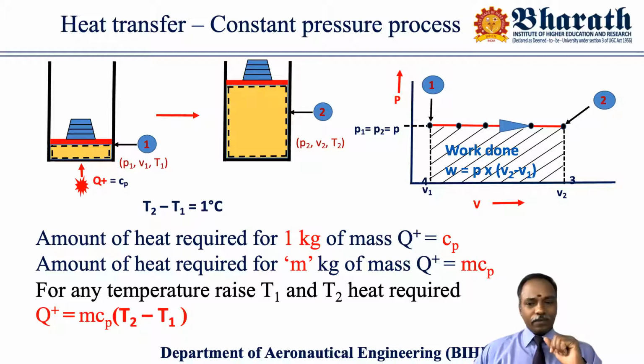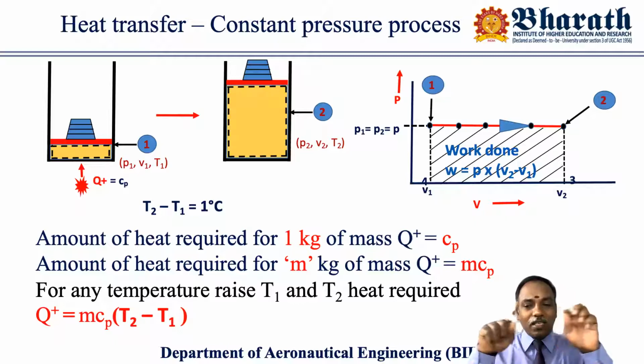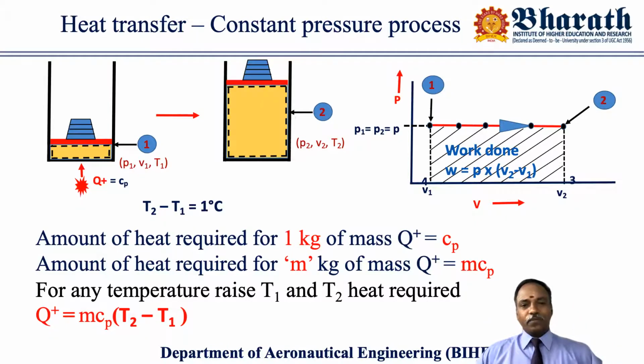But what happens here is that the system is entirely different. What is the difference? In the constant volume process, there is no possibility of any displacement of the piston because the system itself is a fixed one.